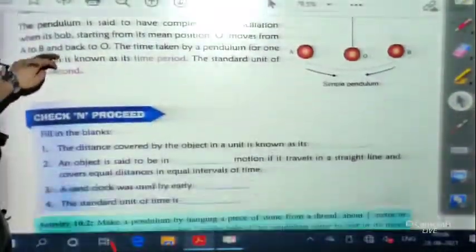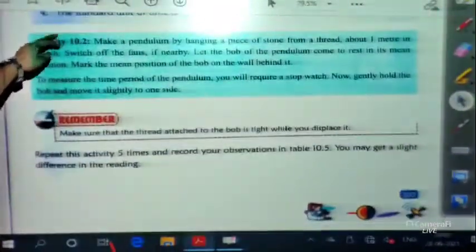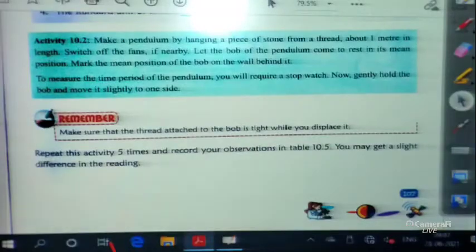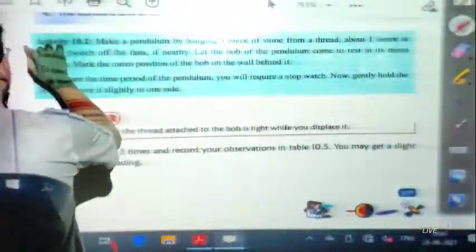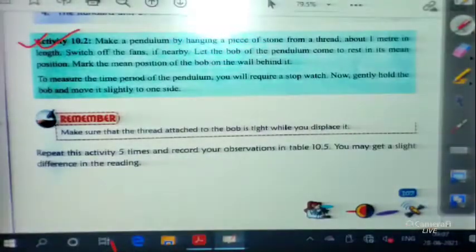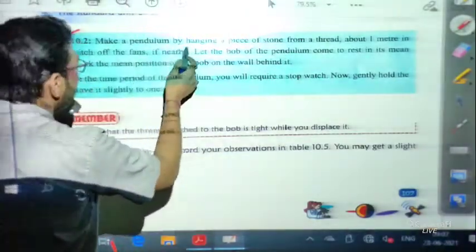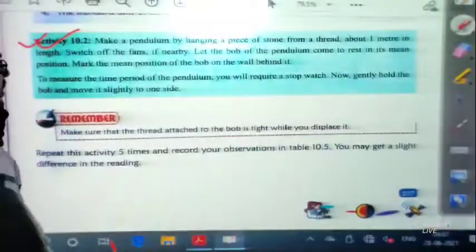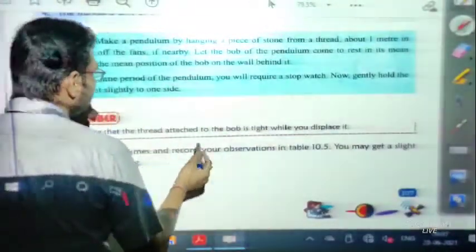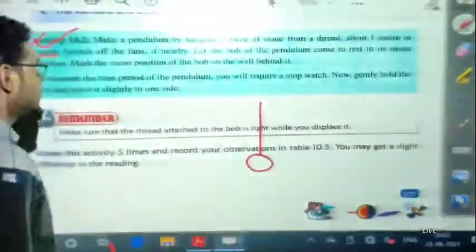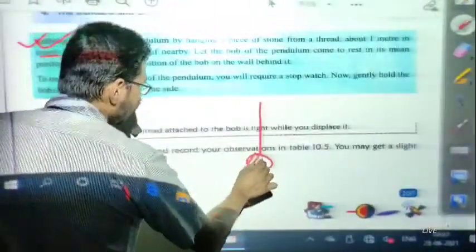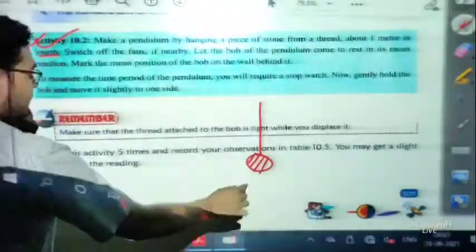Now let us discuss a few more things. Actually, a few activities are there. So let us discuss the activities. First of all, there is Activity 10.2. This activity tells you to make a pendulum by hanging a piece of stone from a thread about 1 meter in length. So what you have to do, students, is take a thread which is 1 meter long and tie a stone to it.